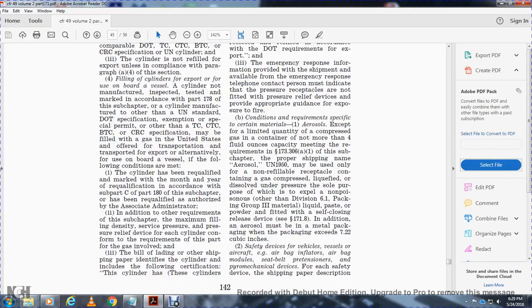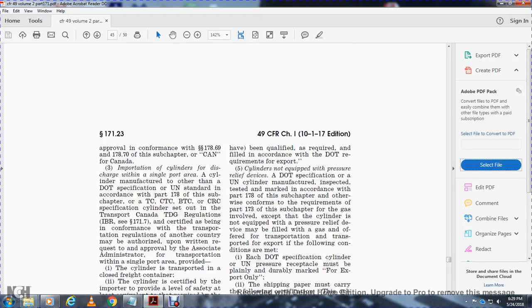The bill of lading or other shipping paper identifying the cylinder must include the following certification of the cylinders: "These cylinders have been qualified as required with the DOT requirements for export." Cylinders not equipped with a pressure relief device, the DOT specification or U.S. cylinder manufactured and inspected in accordance with 178 of this subchapter, otherwise conform with the requirements of 173 of this subchapter for the gas involved, except for cylinders not equipped with a pressure relief device, may be filled with the gas or offered for transportation for export if the following conditions are met.